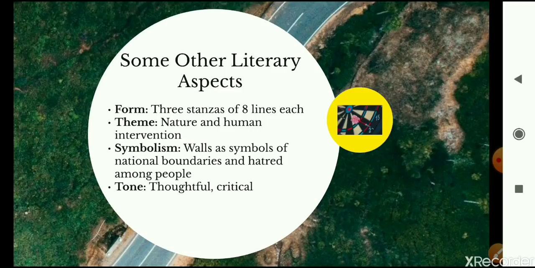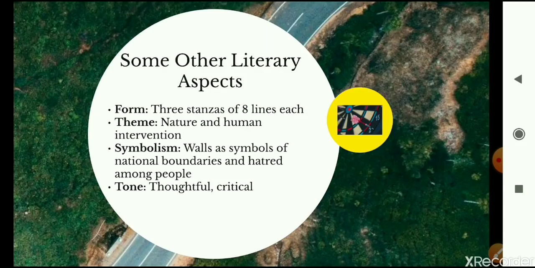This is one of the main themes that have come up throughout the poem. Towards the end, the poet also talks about how we have overtaken the nature, and we have also been spreading hatred across the world, right? Let's come to symbolism.